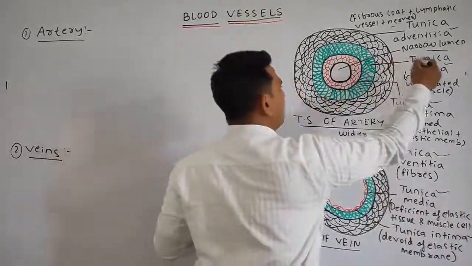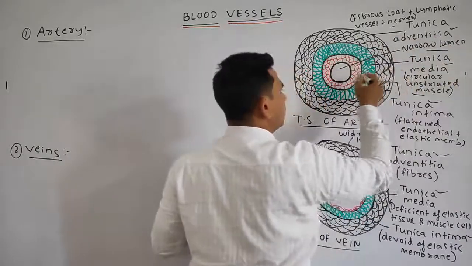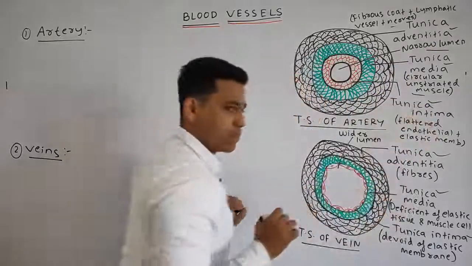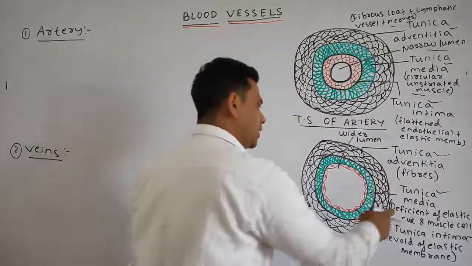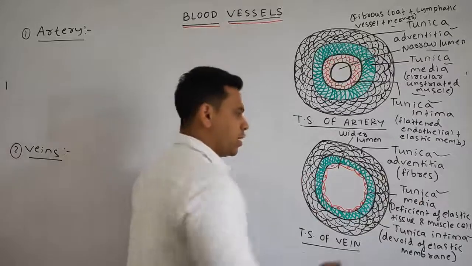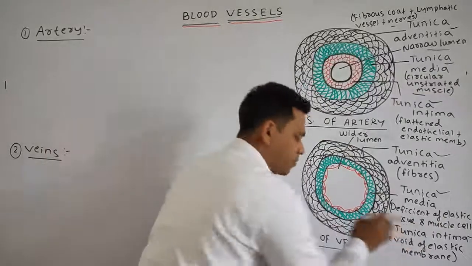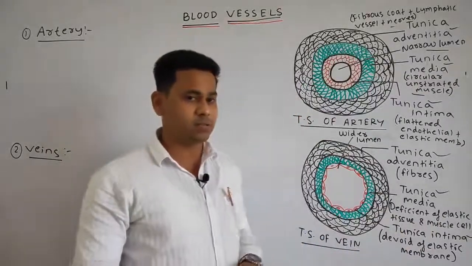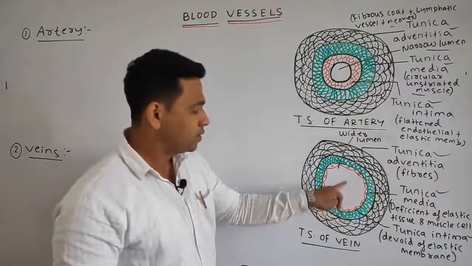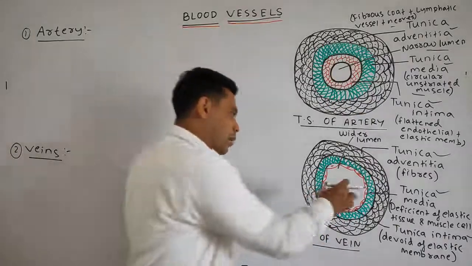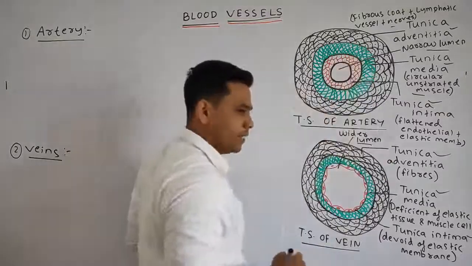Here also, the outer one is tunica adventitia, the middle layer is tunica media, and the inner layer is tunica intima. Here the tunica adventitia is made up of fibers, whereas the tunica media is deficient of elastic tissue and muscle cells, and the tunica intima is also devoid of the elastic membrane. But the major difference is that the lumen, the space present in between, is very wider as compared to the artery.